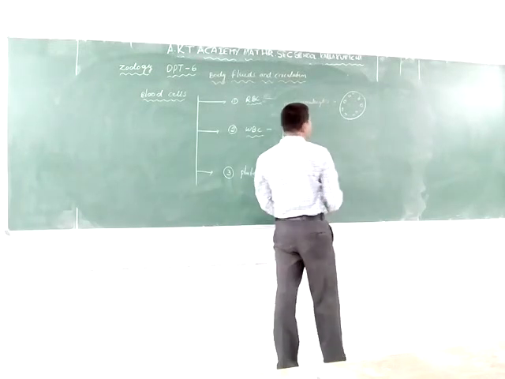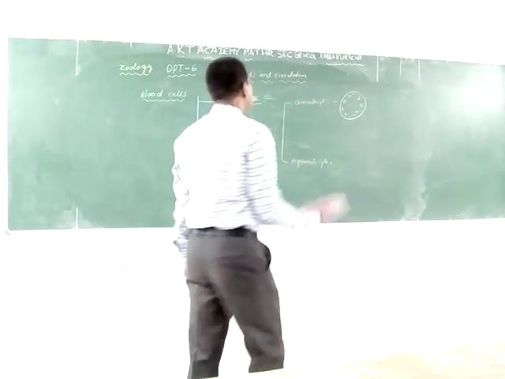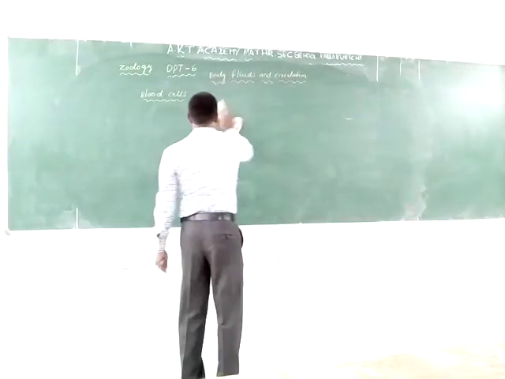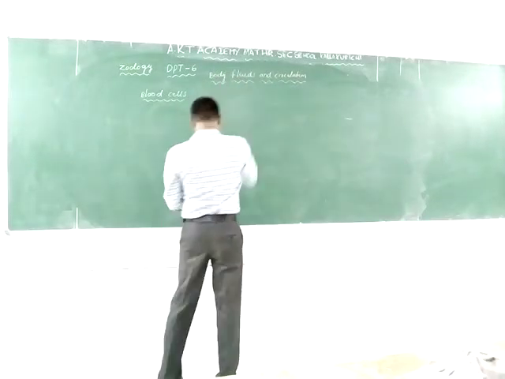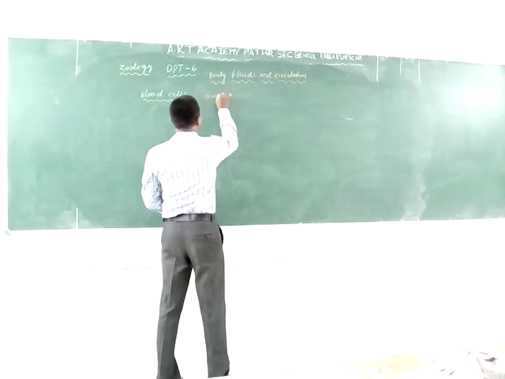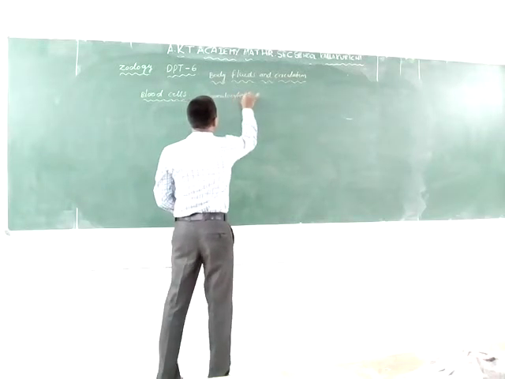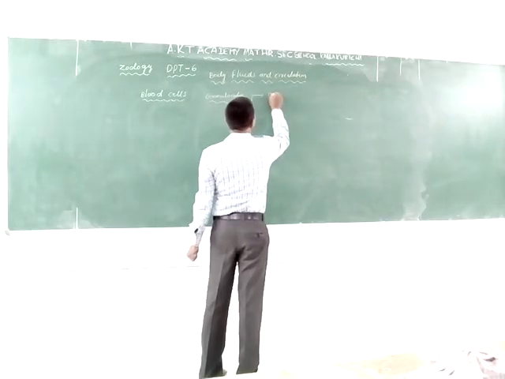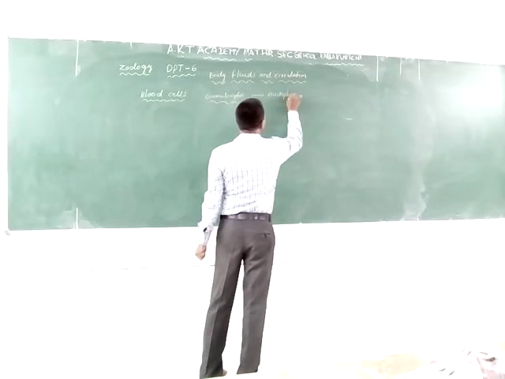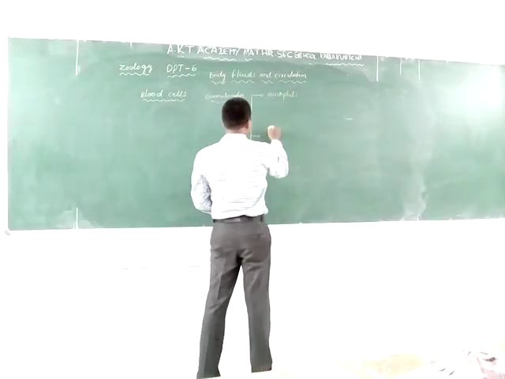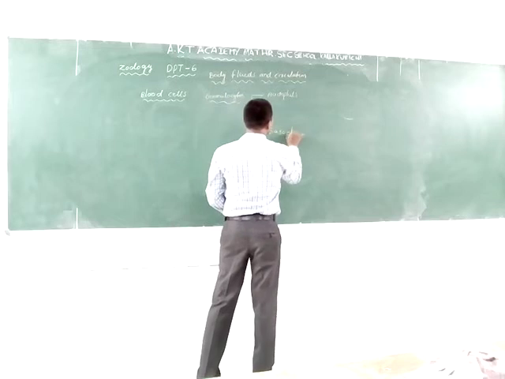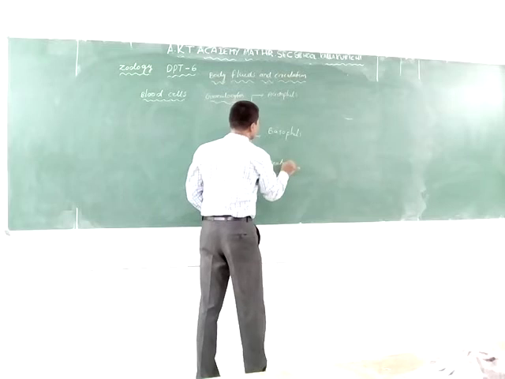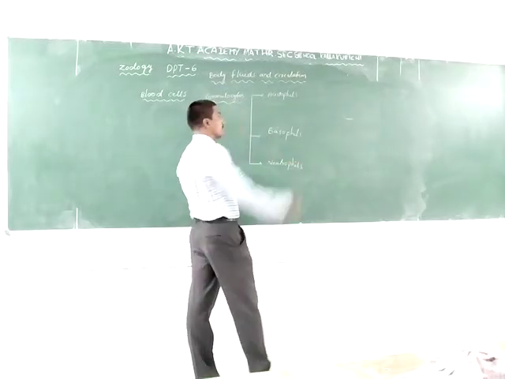Granulocytes are mainly three types. The first one is the acidophils, the second one is the basophils, and the third is neutrophils.